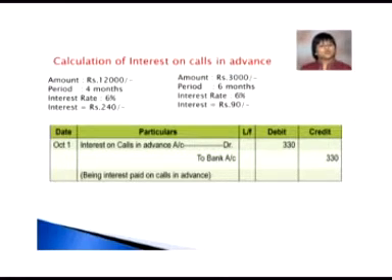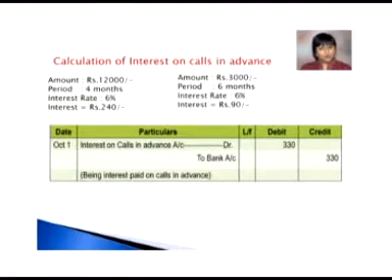The 12,000 amount was lying with the company for a period of 4 months, and we know that Table A states that 6% rate of interest per annum will be paid for calls in advance. So here we are going to pay 6% rate of interest on rupees 12,000 for a period of 4 months, amounting to rupees 240.